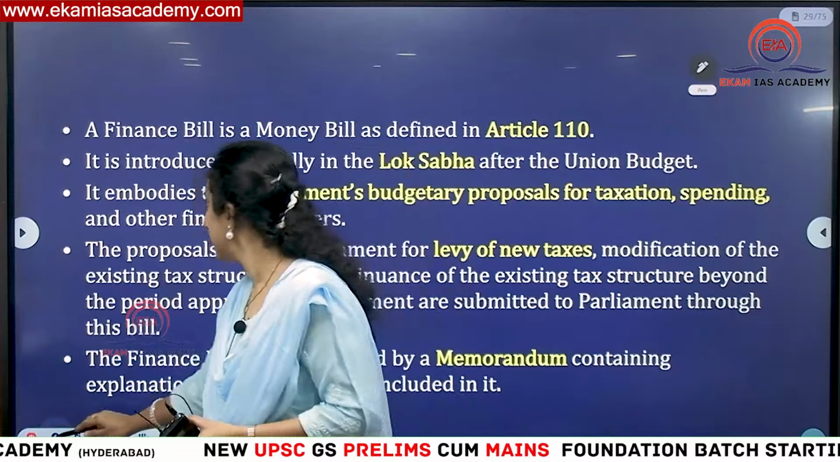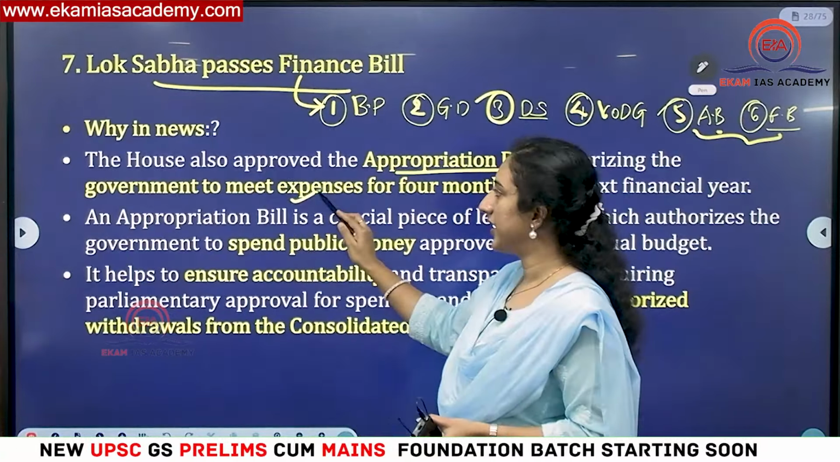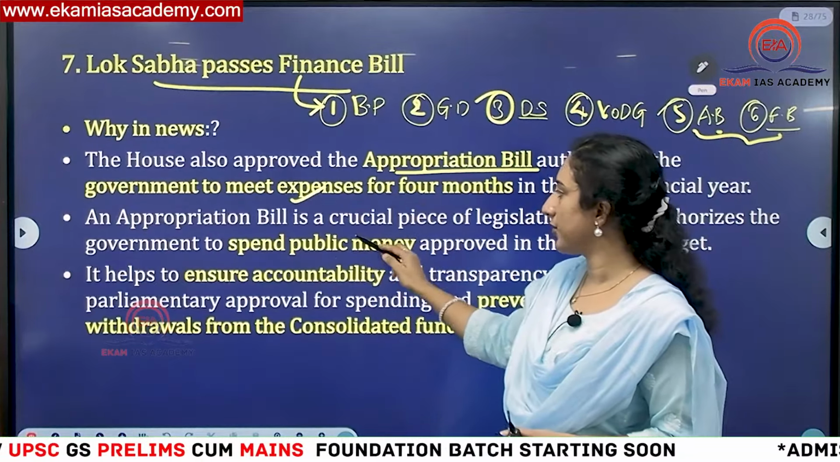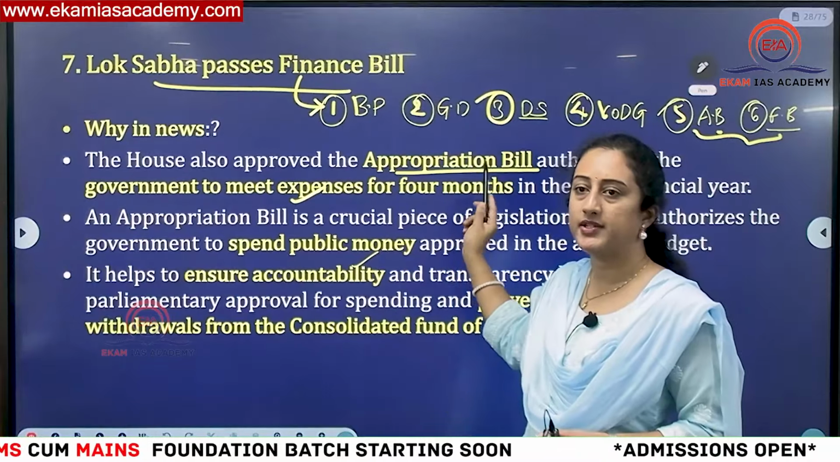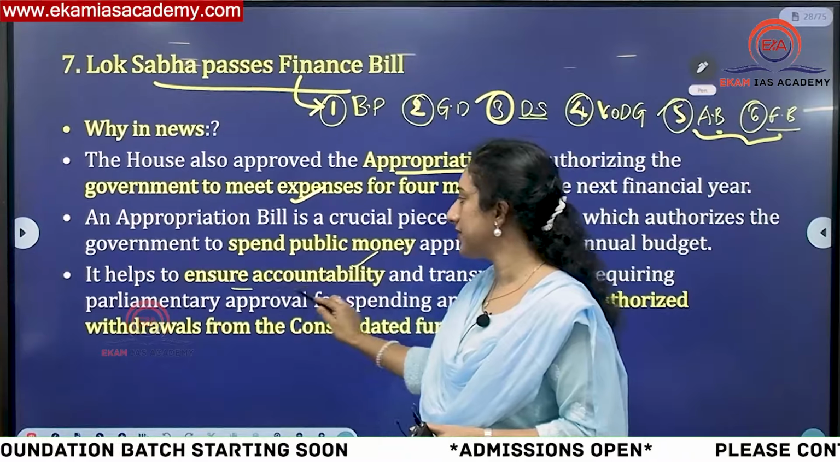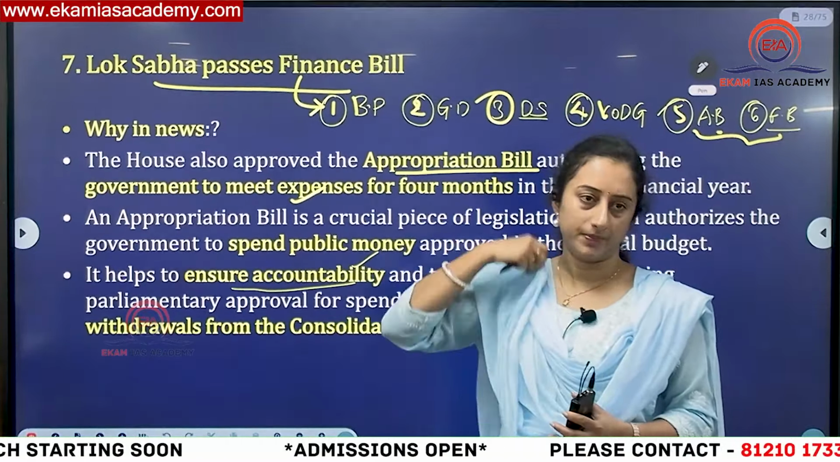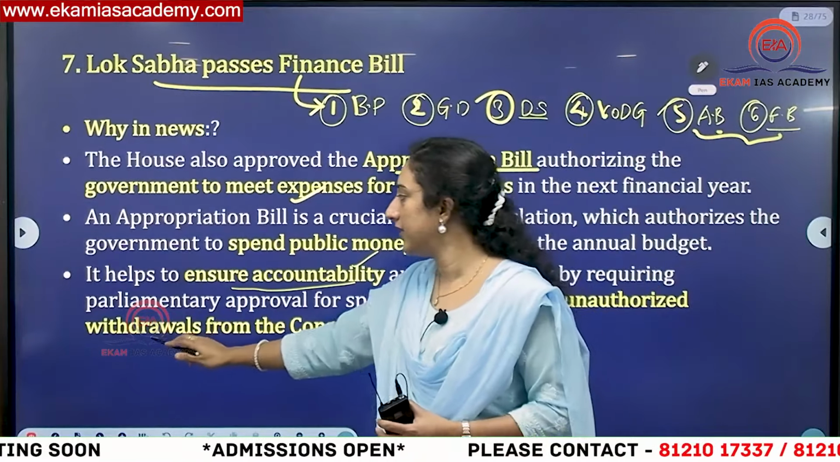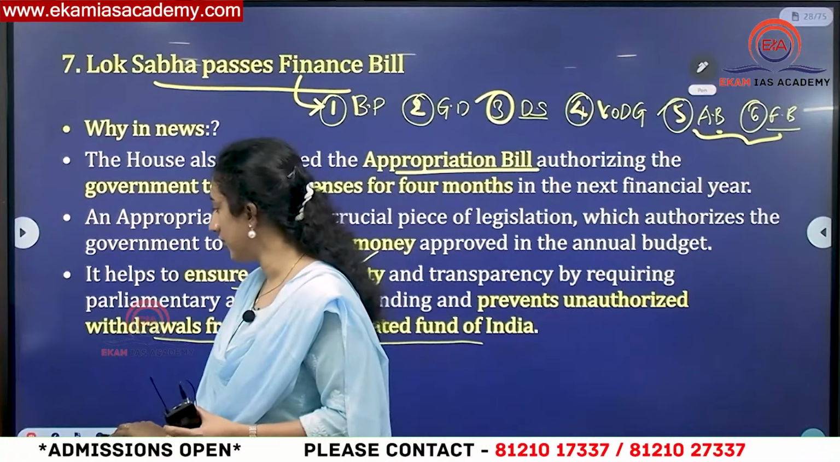Okay, we have discussed this, right? Appropriation bill is authorizing to meet the expenses. Afterwards, after the appropriation bill, the second thing we have to get passed is the finance bill. It will complete the enactment of the budget. Okay, so spending the public money, why does this have to be there? Because Parliament has financial accountability. So this appropriation bill will authorize this withdrawal from the Consolidated Fund of India.